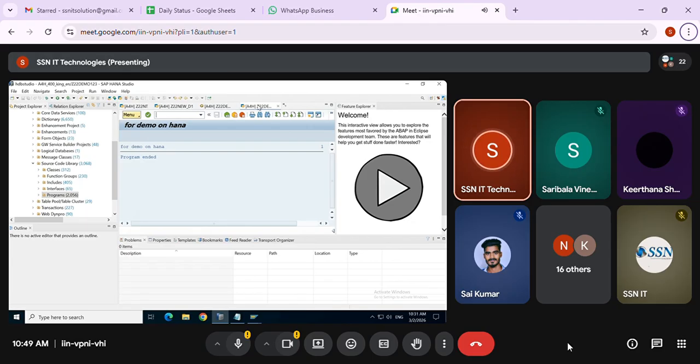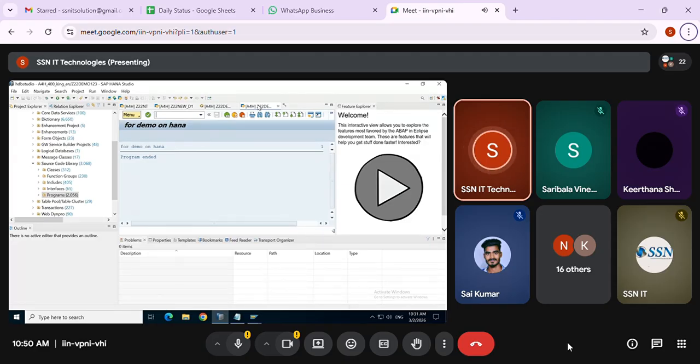In both, either it is Studio or Eclipse, you have the ADT tool. The perspective will be ABAP. If it is there only, you can write the ABAP code. Otherwise, you need to reach out to Basis to add that ADT tool in your system. So when you go for an interview, definitely they'll ask where you created those CDS views. Where you created them, in HANA Eclipse. Don't say HANA Studio, say Eclipse only. Okay. In real time, you don't have HANA Studio, only Eclipse will be there.